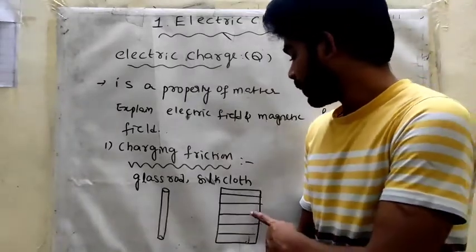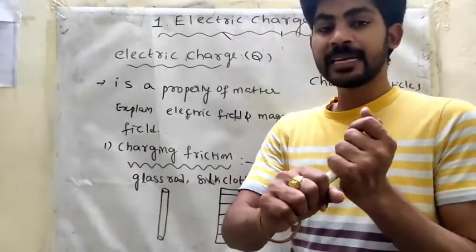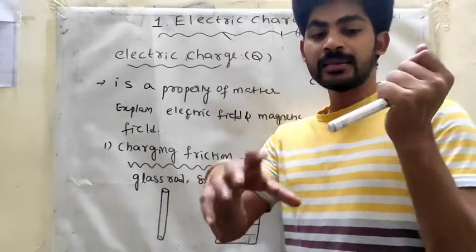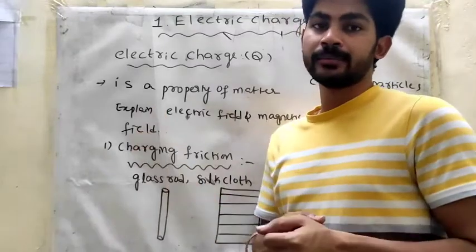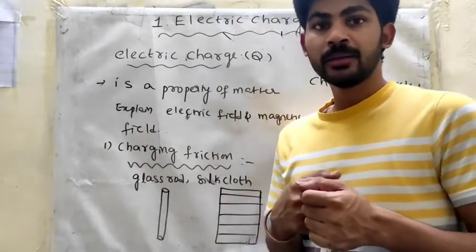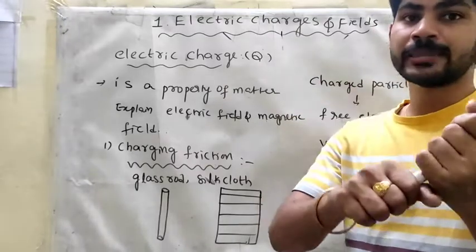Okay, now I am rubbing with this silk cloth. By friction like this I am rubbing. This is a glass rod. I am rubbing it with this silk cloth like this. Then after, we can remove it. Now what happened? What I said is that some electrification process is occurring here.